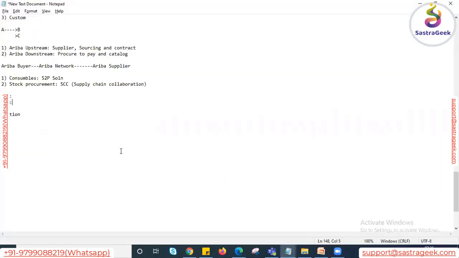So right now in this training, we are not offering any system. What we are going to offer you is the link of the vendors who provide the system. They are charging somewhere around 6,000 per month for the system access, because it's quite rare and only a couple of vendors provide it. And that will also have limited access. It will not have any connection with S/4HANA.